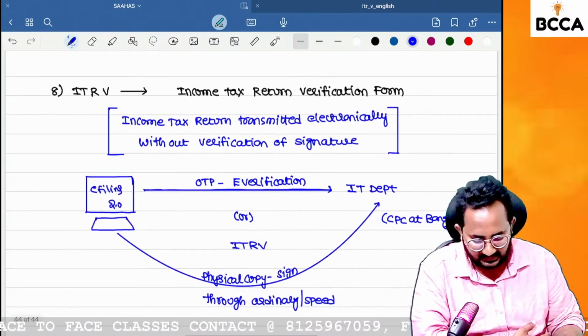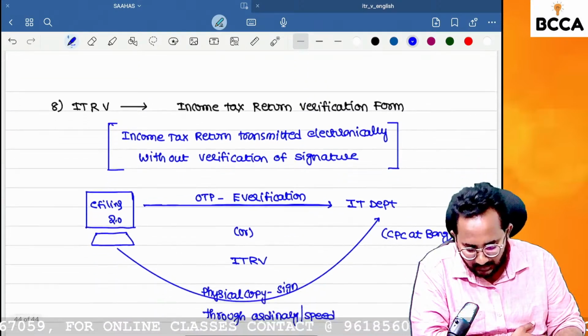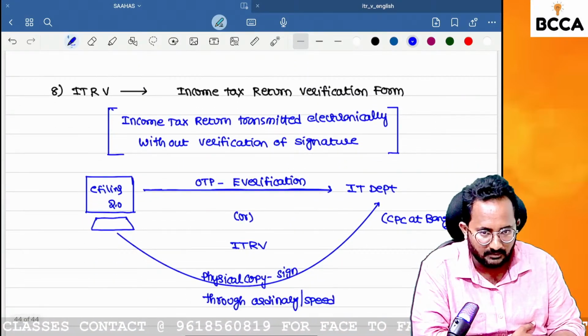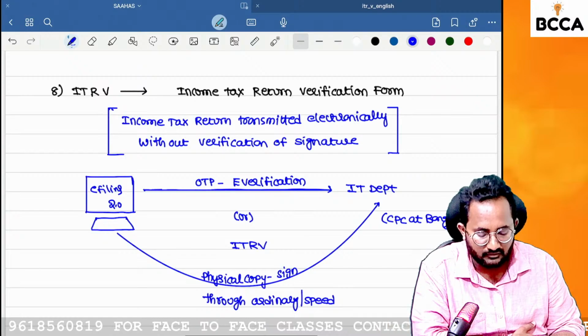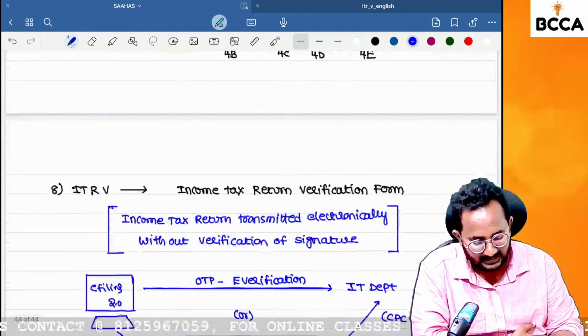This is a normal discussion only, but I want to give you all the things in a detailed way. Normally ITR-V is not a separate ITR form. It will be a verification form for all the other ITR forms, from ITR 1 to ITR 7.